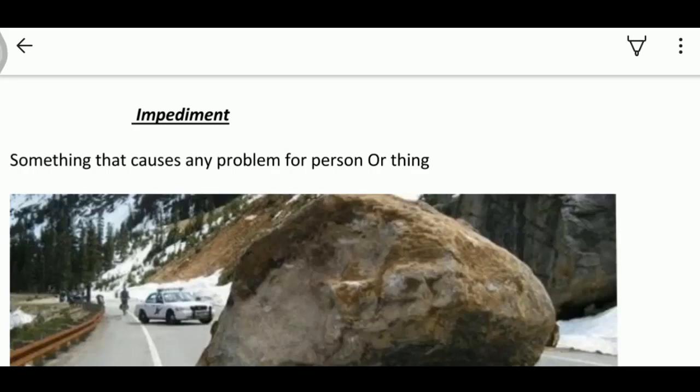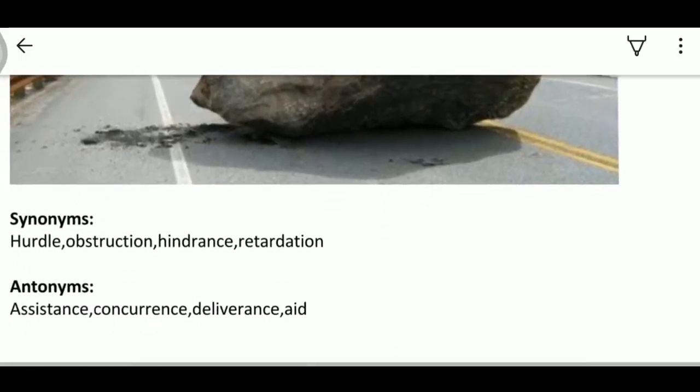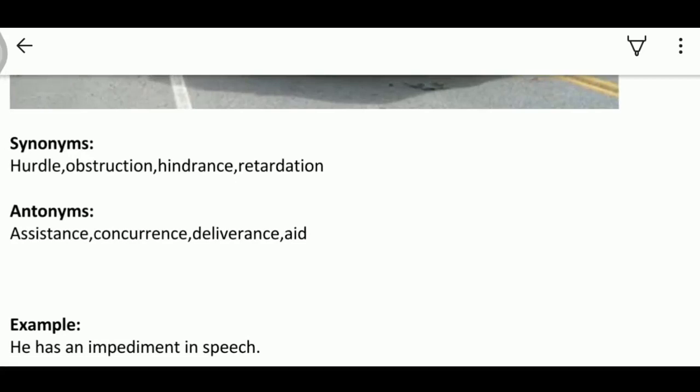So, what's impediment? Impediment means something that causes any problem for a person or a thing. So, you can call it an obstruction or hindrance in a process. In this image, you can see that a huge piece of rock is blocking the ongoing traffic. Now, the synonyms are hurdle, obstruction, hindrance, retardation, whereas the antonyms of impediment are assistance, concurrence, deliverance, aid.